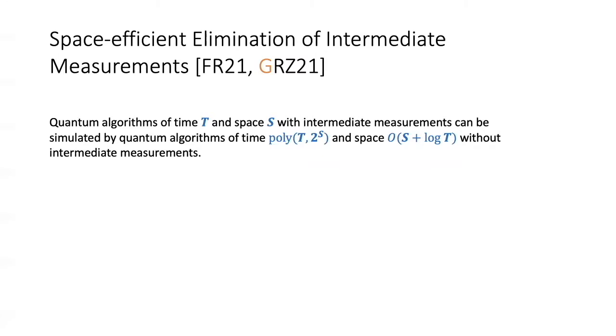Typically, s is at least log t, so the blow-up in space is constant. However, when s is much larger than log t, think of s as polylog t, but much larger than log t, then the blow-up in time is quasi-polynomial. So this is not a time-efficient way to defer intermediate measurements.